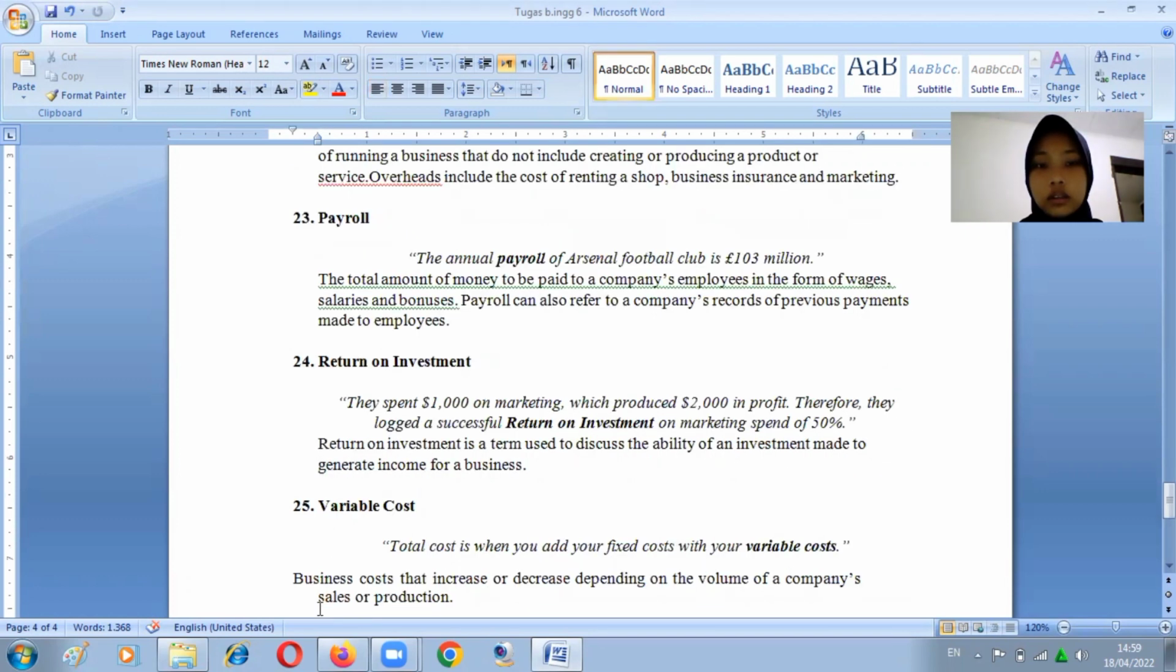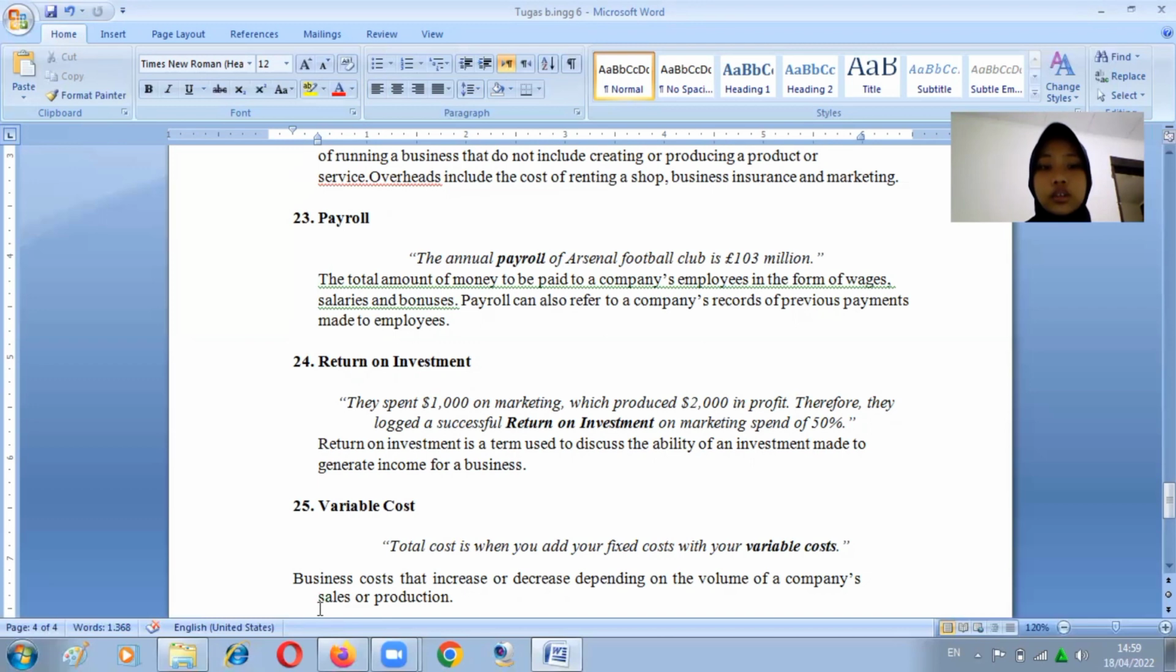23. Payroll. The annual payroll of Arsenal Football Club is 103 million. The total amount of money to be paid to a company's employees in the form of wages, salary, and bonuses. Payroll can also refer to a company's record of payments made to employees.